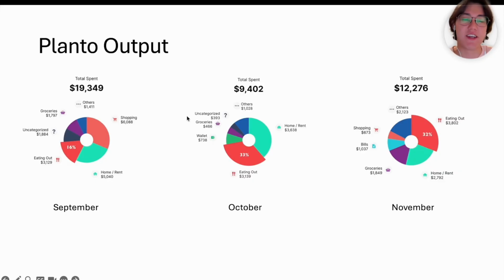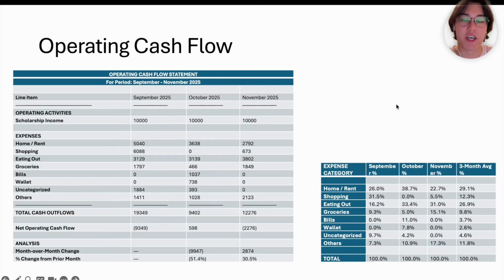The application automatically categorizes and analyzes my data every month, so I get these types of donut charts every month. And I can see where I'm spending most money and where I need to cut. Moreover, based on the data I get, I was able to create my OCF statement so I can see where my money goes more strictly in a table.